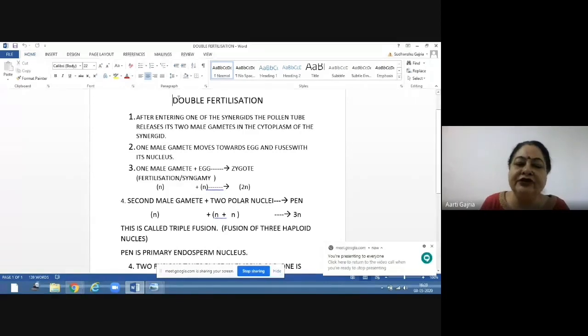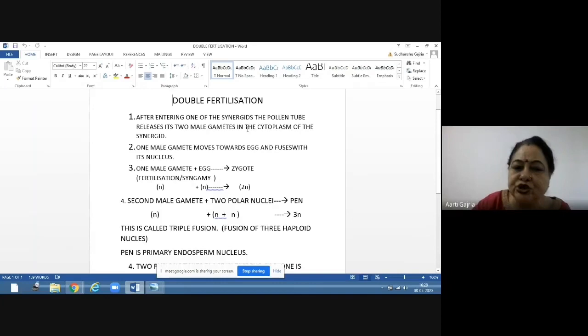Now, this double fertilization, as I told you, is a unique phenomenon which is present in flowering plants. What happens in this double fertilization? The pollen tube enters the ovule through the micropylar end, where there are two synergids and one egg, and there is a filiform apparatus. It is believed that this filiform apparatus helps in the chemical dialogue between the pollen tube and its entrance into the embryo sac.